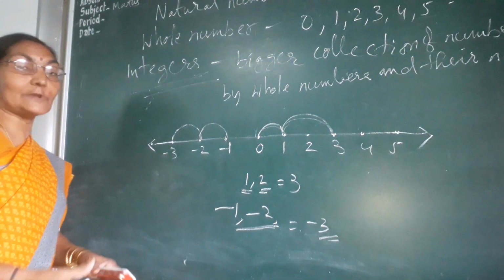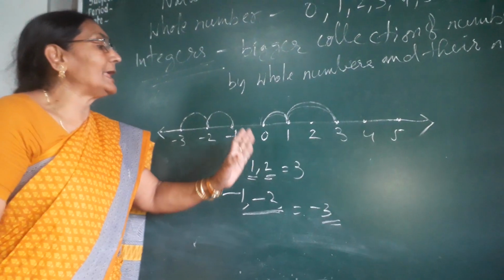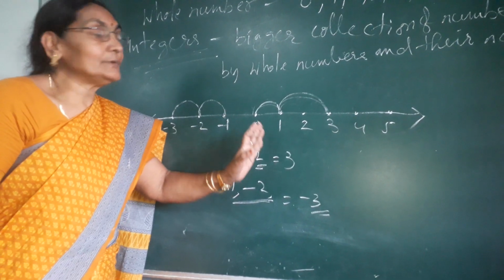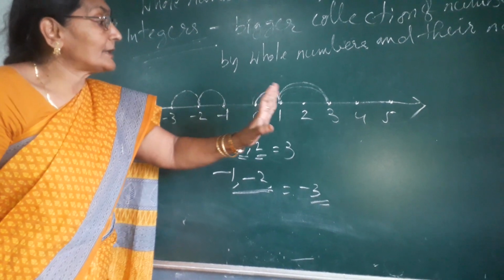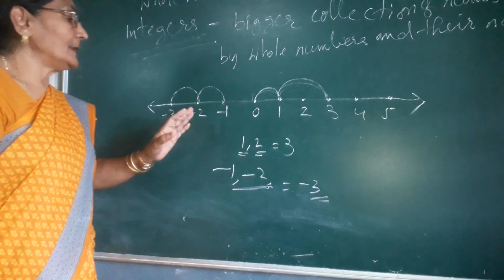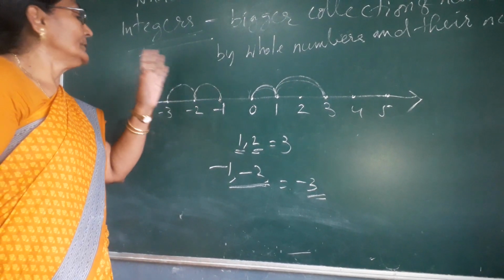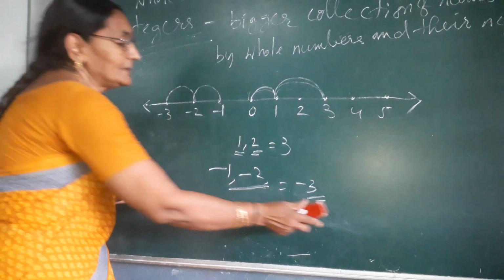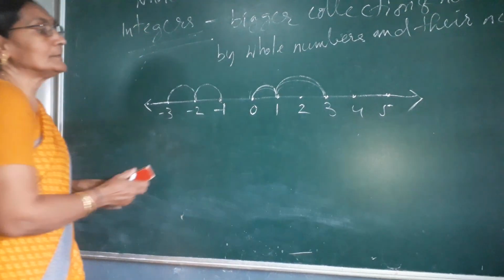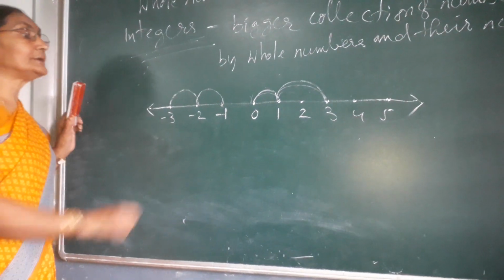So do you understand or not? If you add any positive integer, you move right-hand side. If you add any negative integer, you move left-hand side. This you will remember. Then how will we add the integers?